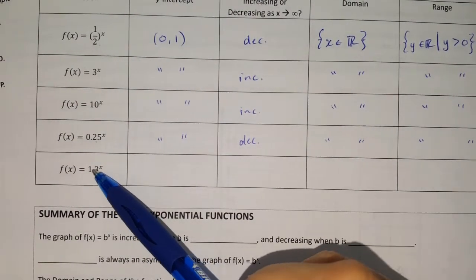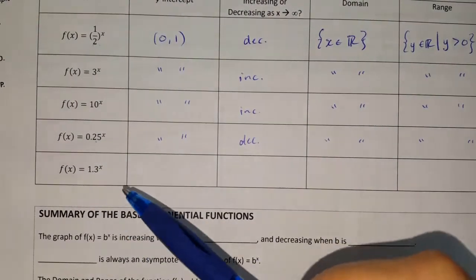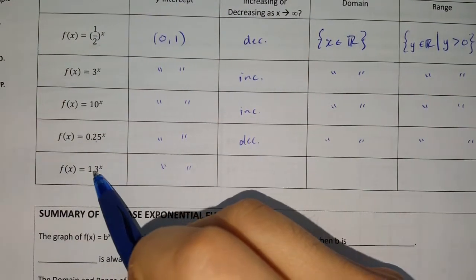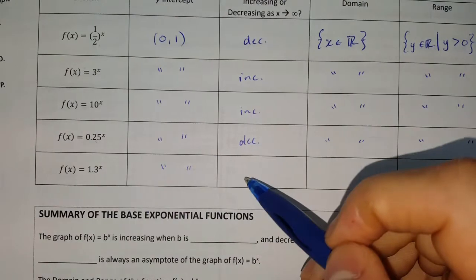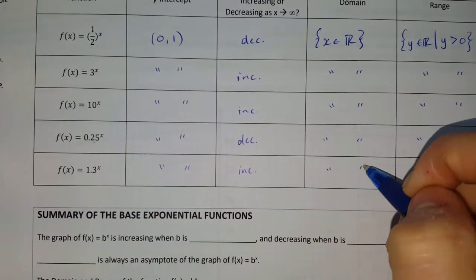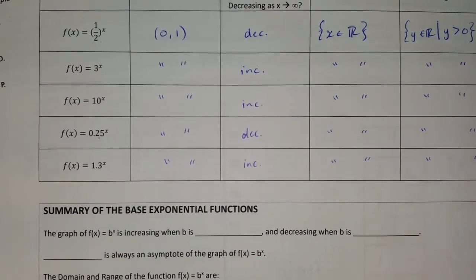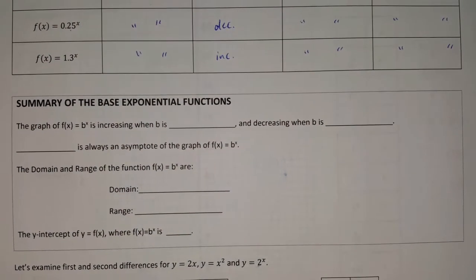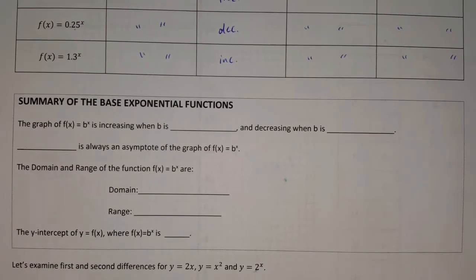I think we can confidently say that this y-intercept will be the same, but that if the base is greater than 1, it's going to increase as x approaches positive infinity, and it will have the same domain and range. So what we're going to do now is summarize our findings on the base exponential function.